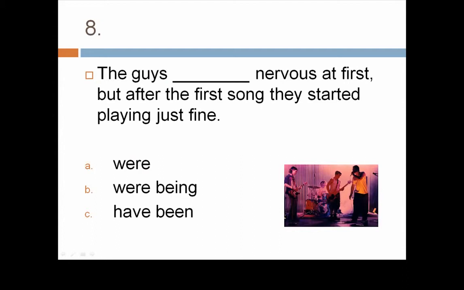8. Answer A. The guys were nervous at first, but after the first song, they started playing just fine. Here we need the simple past because nervous is an emotion, a state, and we can't express that in the past progressive.